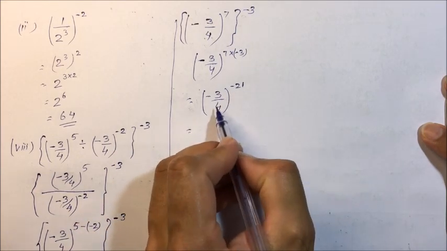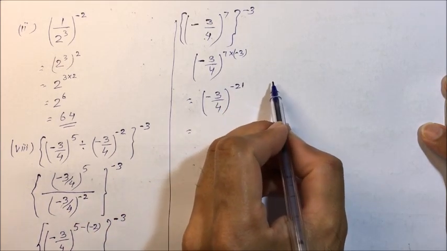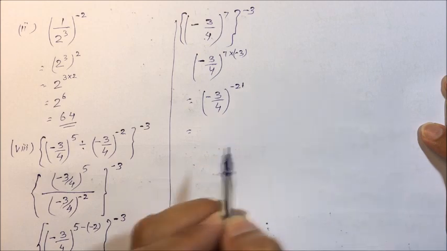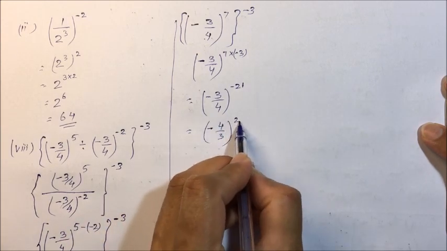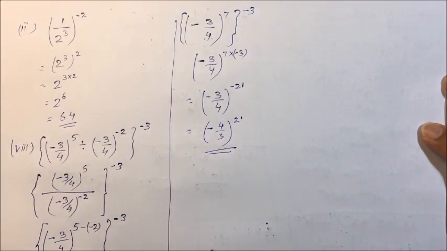Or we can take the reciprocal, a raised to power minus m equal to 1 upon a raised to power m. Minus 4 upon 3 whole raised to power 21. So this is the answer.